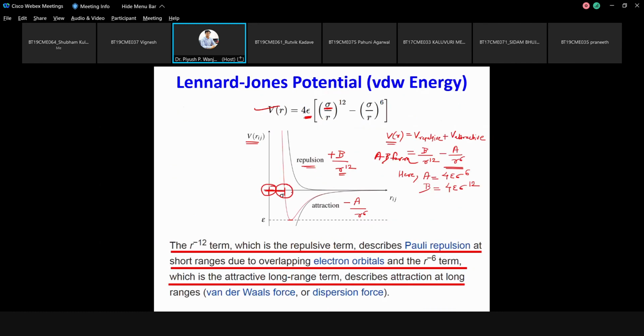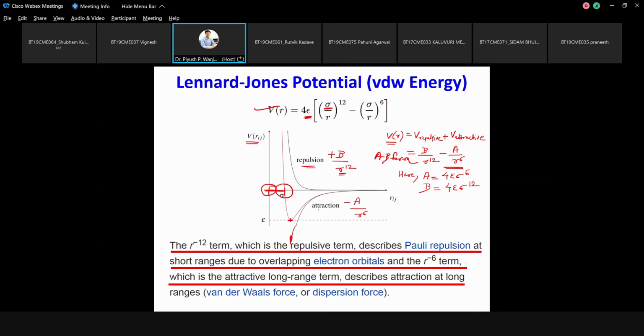So what is the ratio they are asking? The ratio of V of Lj of Rm to the purely attractive potential.